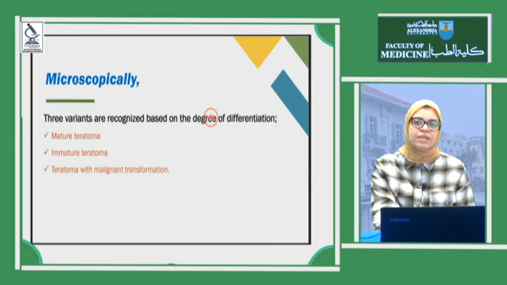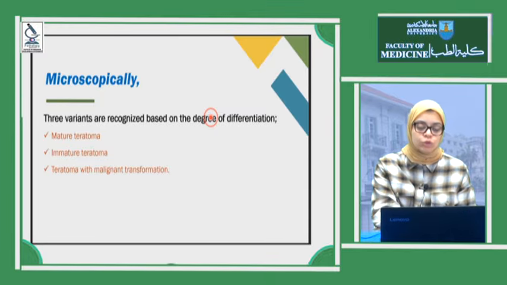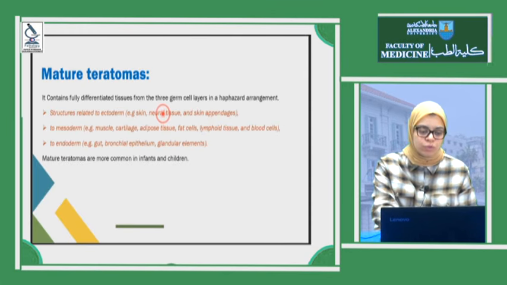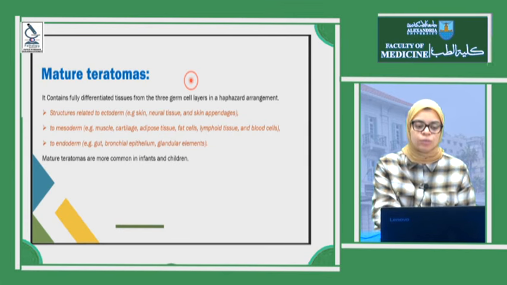If we have mature or fetal tissue, it's going to be called immature teratoma, and this teratoma could have a tissue that has malignant transformation. So the mature teratoma is fully differentiated tissue and has 3 germ cell layers.